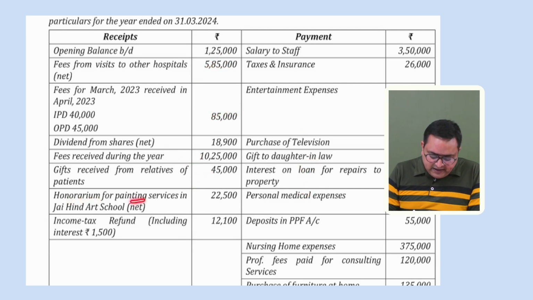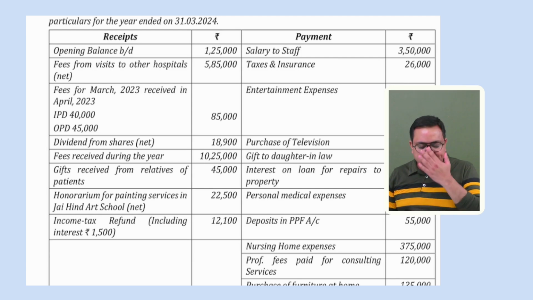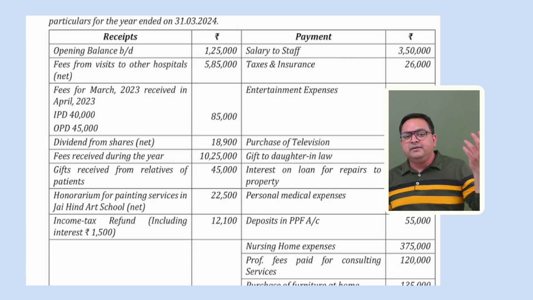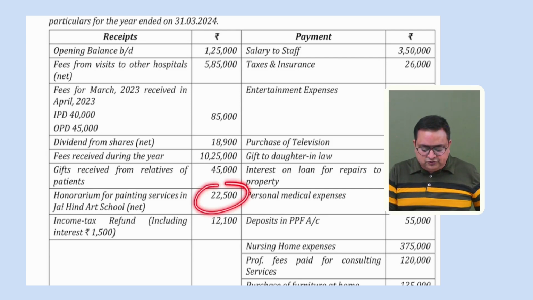Honorarium for painting services in Jai Hind Art School, net 22,500. Is it a professional receipt? No, it is just an honorarium which he has received. Let's say this person also has a hobby of painting, so he has visited an institution and that institution has paid him an honorarium. So that is an IFOS income. This is not a professional PGBP income. This will go in IFOS.